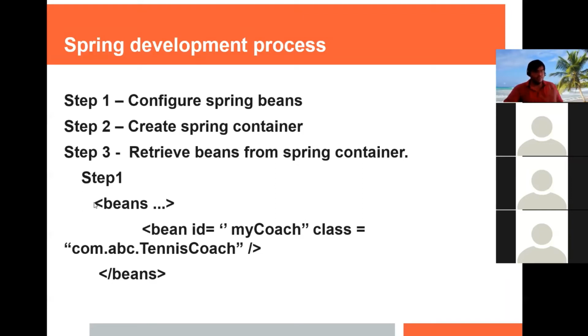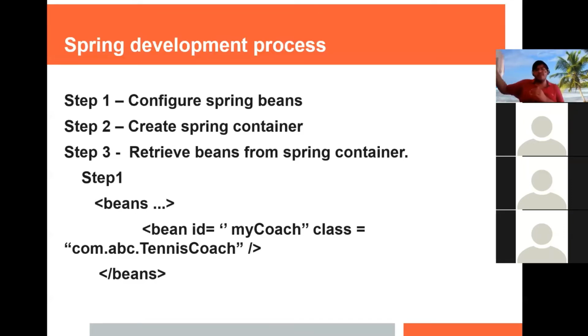So step 1 is like this. We have to create one configuration file, and we have to put this code. This tells that these are the beans. Then for the first bean, I will define this kind of bean: this id is equal to this, class is equal to this. The id is a unique name for this class object. And class refers to which class object will be created, the tennis coach.